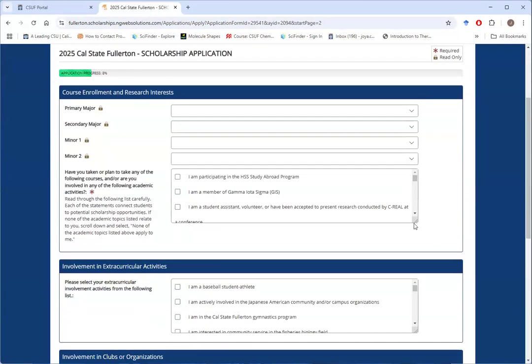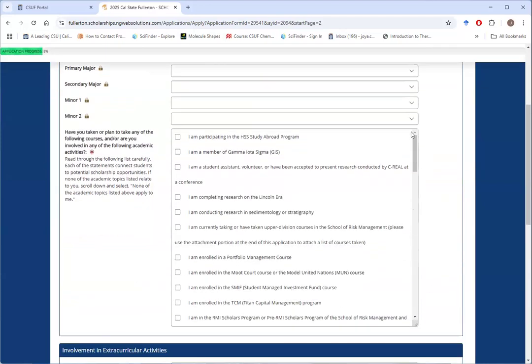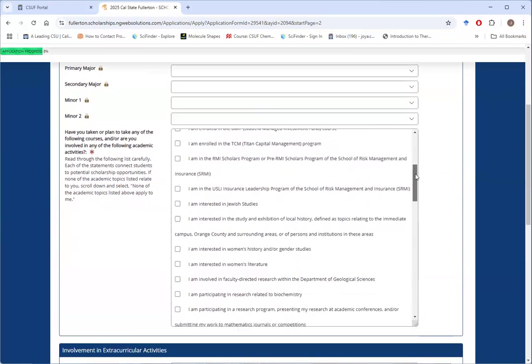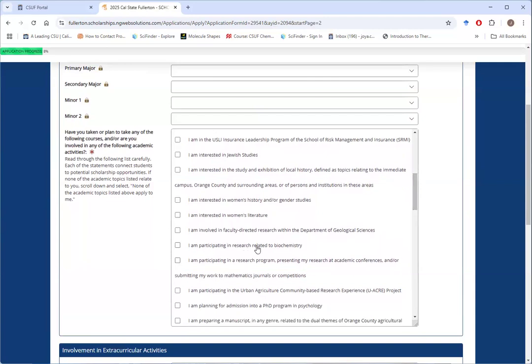On page 2, here, there is an option that you are participating in research related to biochemistry. You should also check that if your research is in chemistry. So if your PI is in the chemistry and biochemistry department and you're in a research group, go ahead and click that option.